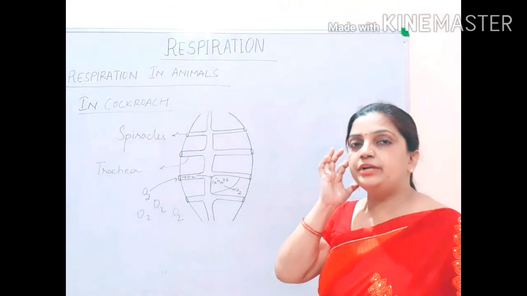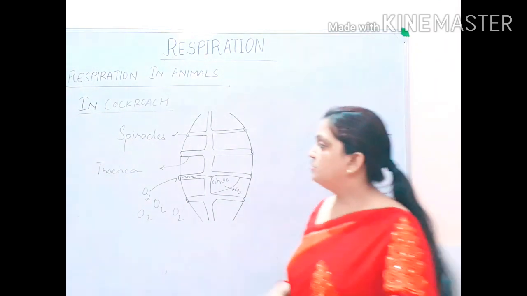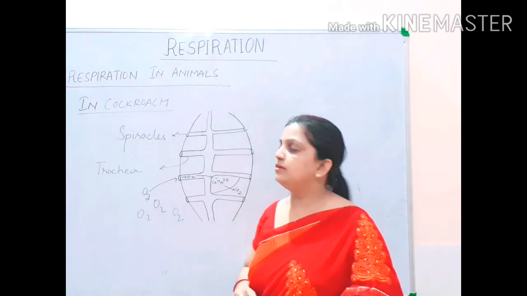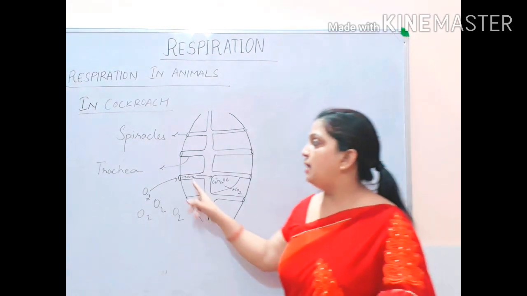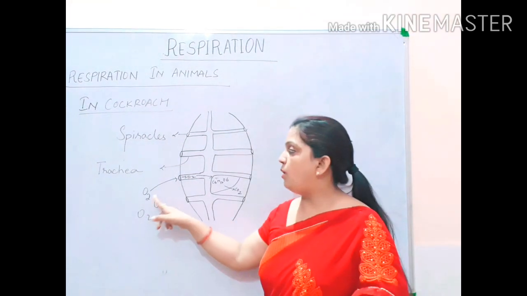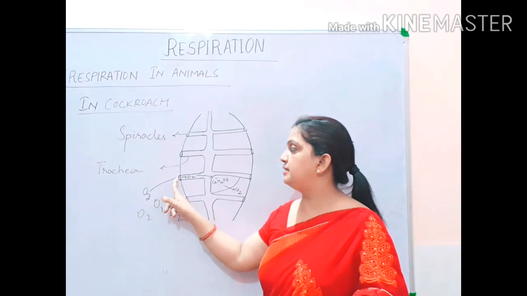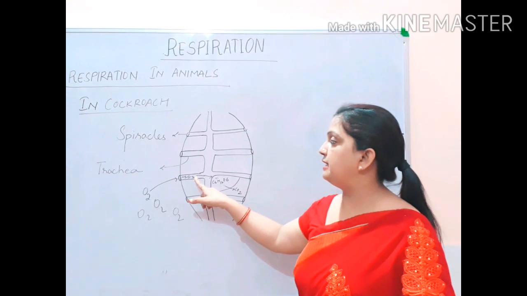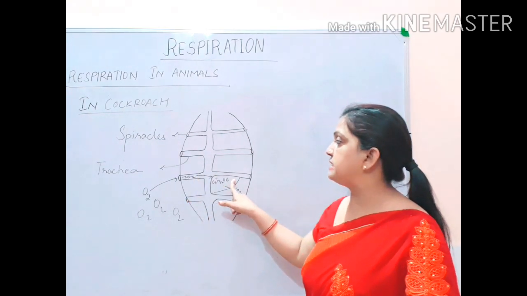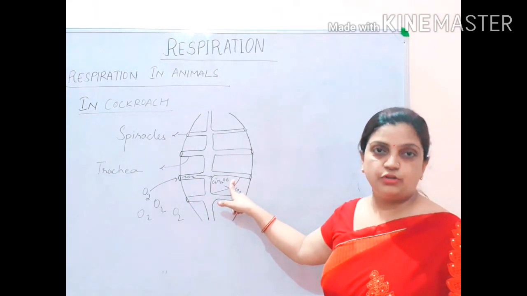We will not go into the deep internal structure. Just to understand respiration, two parts are sufficient. Now through the spiracles, oxygen from atmosphere will enter inside the trachea. This trachea will carry the oxygen into the cells of the cockroach body.